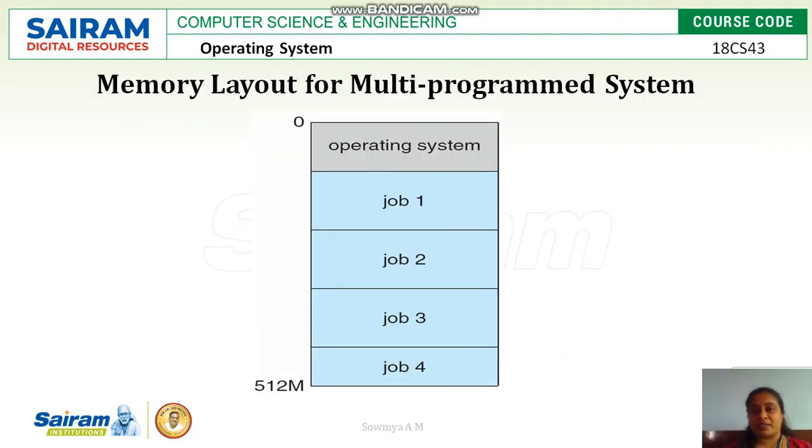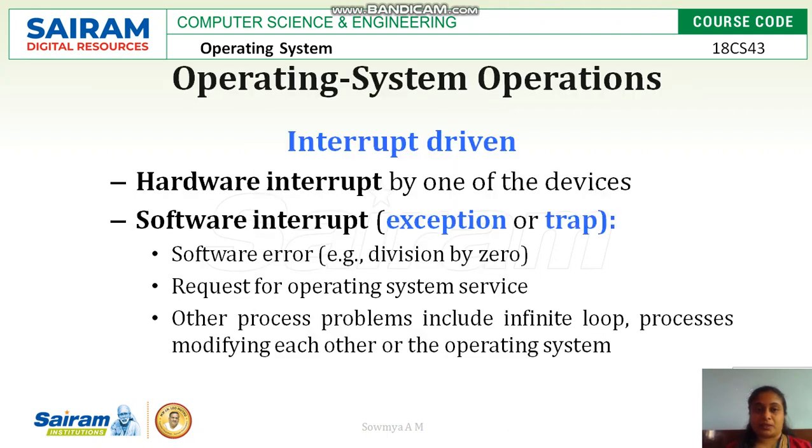The memory layout of a multi-programmed system is like this. So this is the RAM or main memory. In the RAM of a computer, a part of it is allocated to the operating system and the rest of the free space is allocated to multiple programs in the form of jobs. Based on the free space, the operating system allocates each block for each job and deallocates it when the job is completely executed.